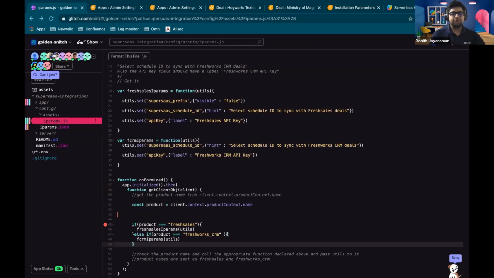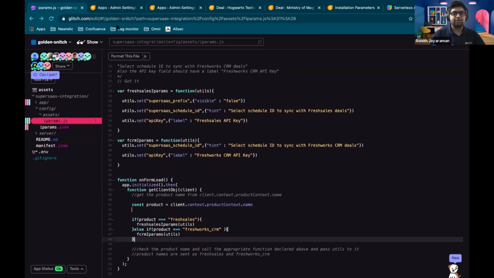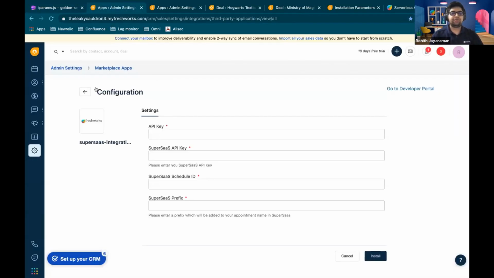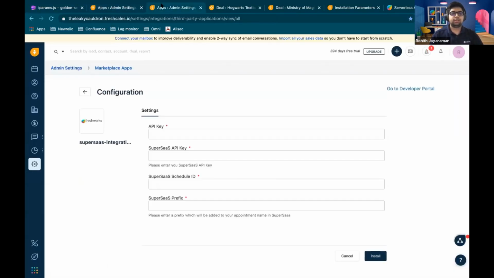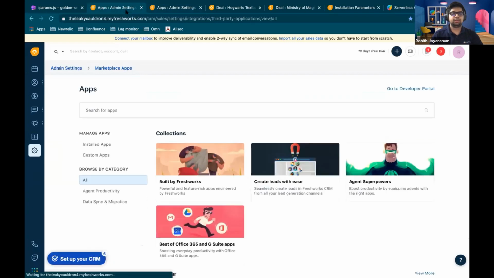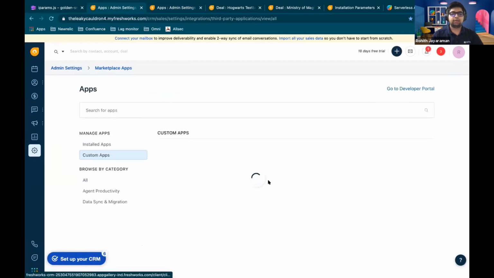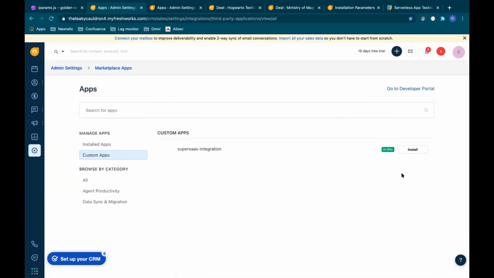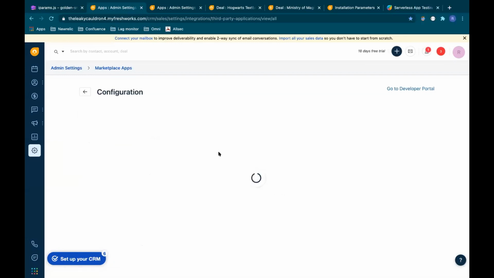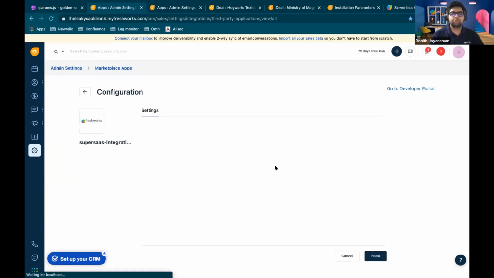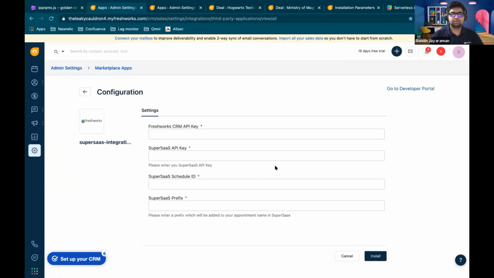That's it. So let's just quickly test this out and see if we have everything working properly. So I'll just reload both these pages and we'll go back. And this is Freshworks CRM. So we should be seeing all 4 fields.